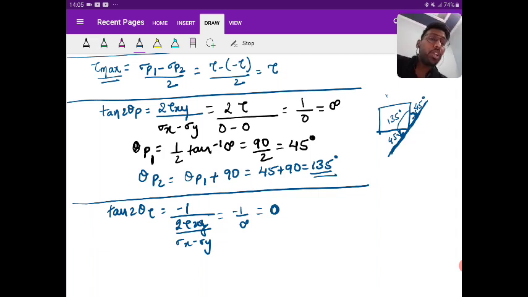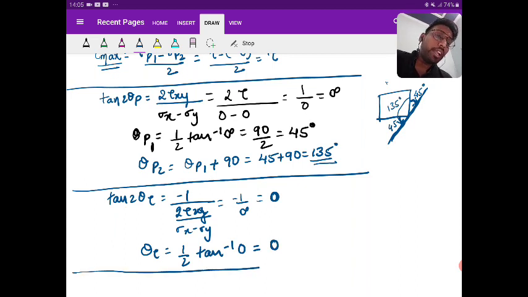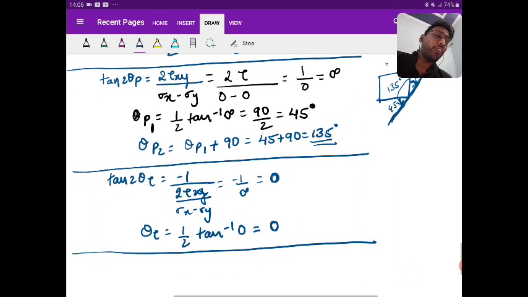So what is theta tau? Nothing but half of tan inverse 0, which is equal to 0. So theta tau you got as 0. That means the maximum shear plane will be 0 degree to the vertical. That means the vertical plane is the maximum shear plane.